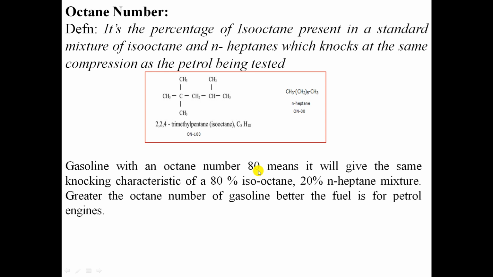So that isooctane percentage is given to that gasoline sample. The better the octane number of gasoline, the better the fuel is for the engine. If the octane number increases, the anti-knocking characteristic of petrol or gasoline increases.